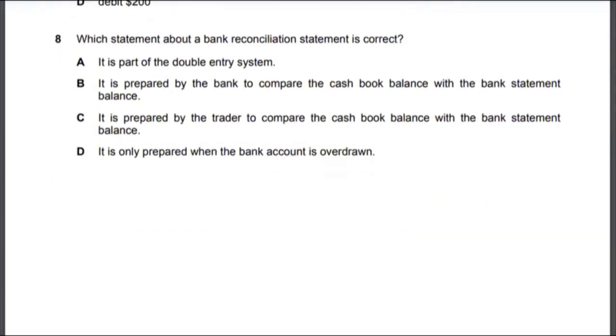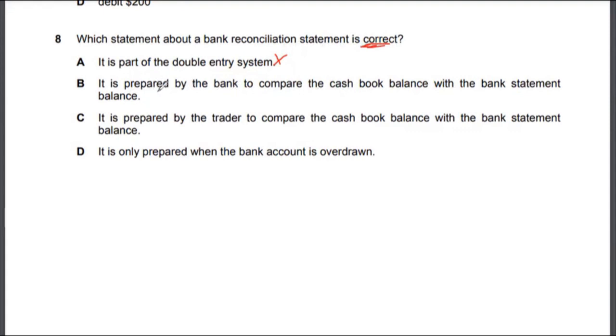Let's look at multiple choice 8. Which statement about a bank reconciliation statement is correct? So it's asking which statement is correct. It is part of a double entry system. That's not true. It is prepared by the bank to compare the cash book balance with the bank statement balance.